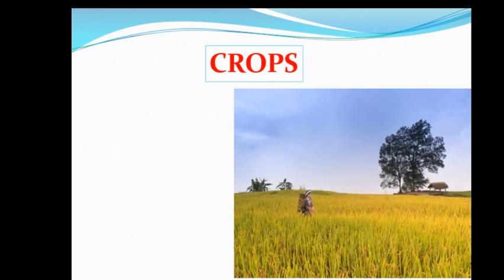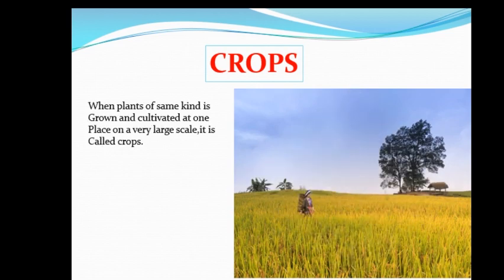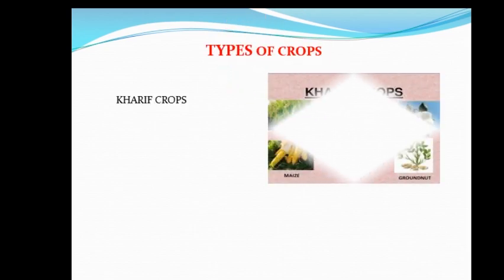What is crops? You can see the image here. When plants of the same kind are grown and cultivated at one place on a very large scale, it is called crops. Types of crops: there are mainly two types of crops, kharif crops and rabi crops.